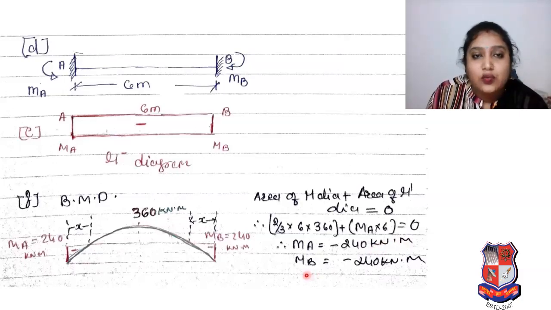MA is equal to MB. Therefore MB is equal to minus 240 kilonewton meter. So you can say the magnitude of MA is 240 kilonewton meter. It is mentioned over here, the same value mentioned over here. It is your 360 kilonewton meter bending moment for the mu diagram. And at x distance, at that point, the point of contraflexure will occur and the bending moment will be 0 at that point.